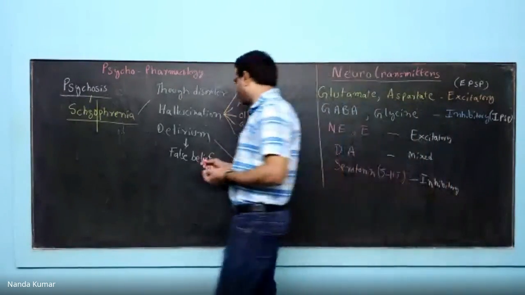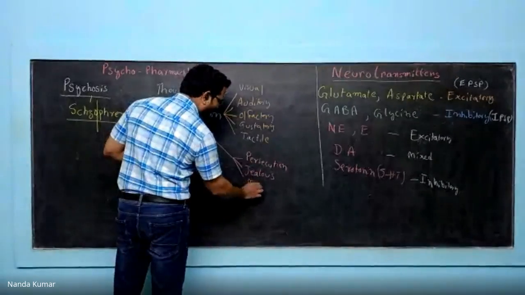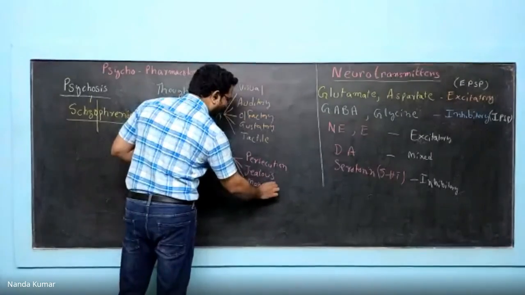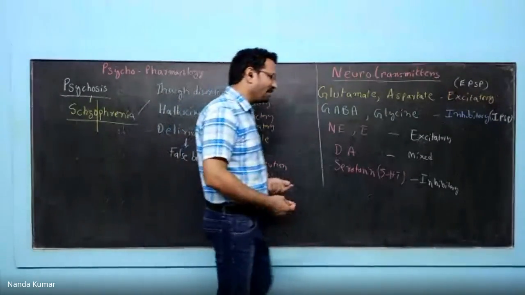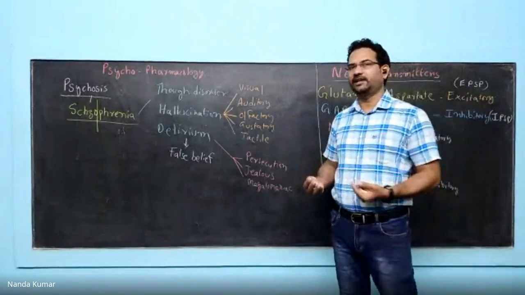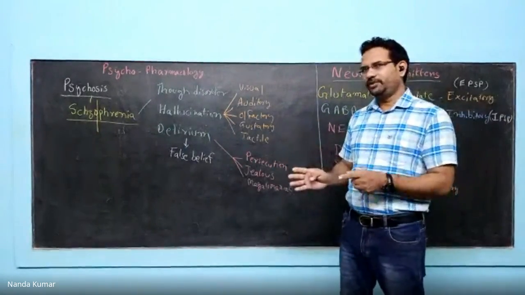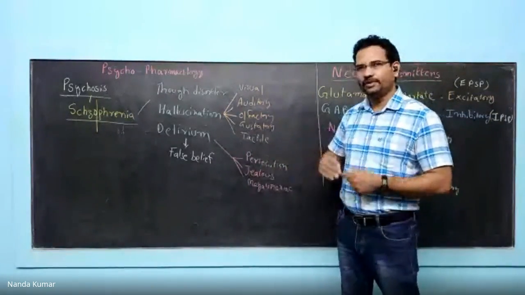And one more is called megalomania. Megalomaniacs think that they are great and superior to everyone, and they act accordingly. It need not be true. They are always in that kind of false belief. I've given only a few like this; so many things are there.